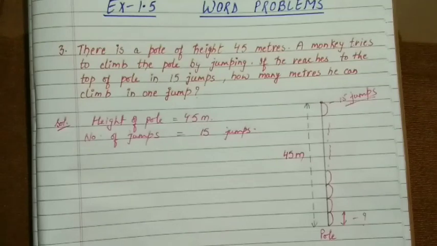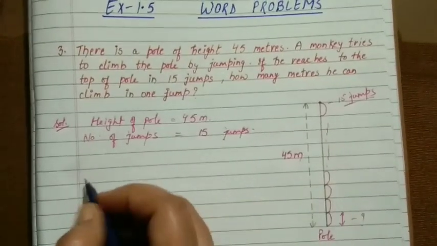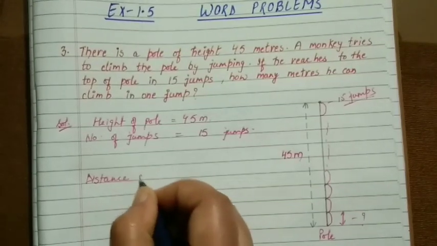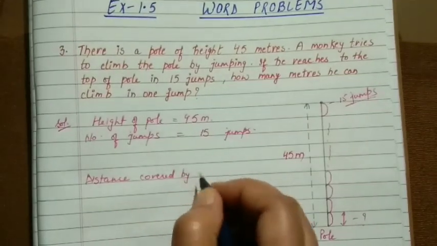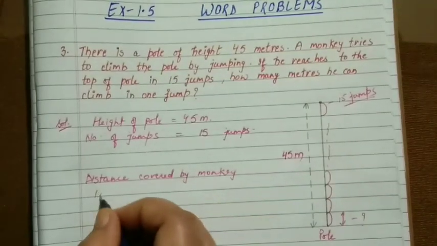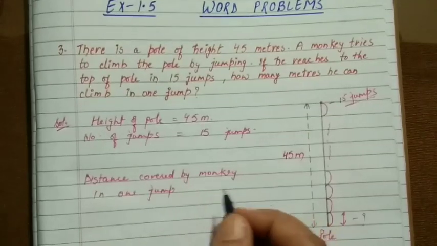Now they are asking how much distance he will cover in one jump. So the last statement only we will be writing here, distance covered by monkey in one jump.